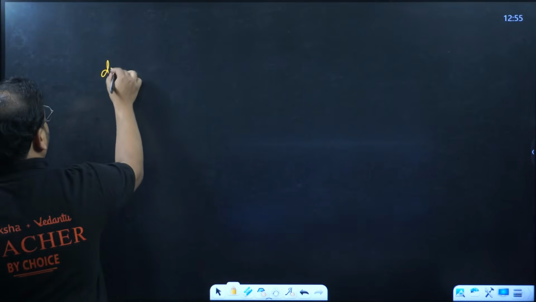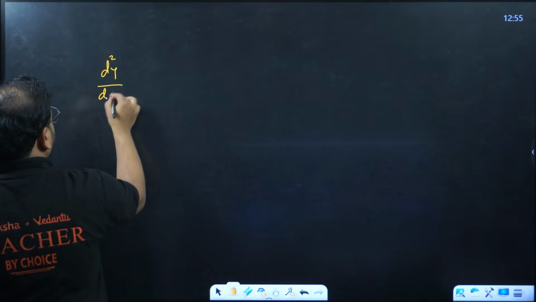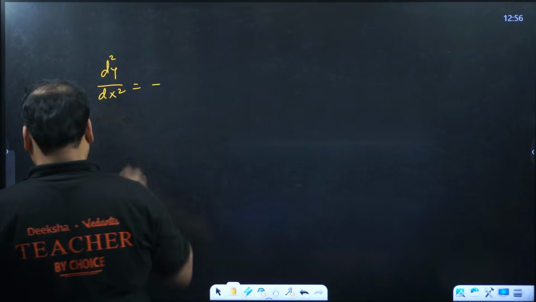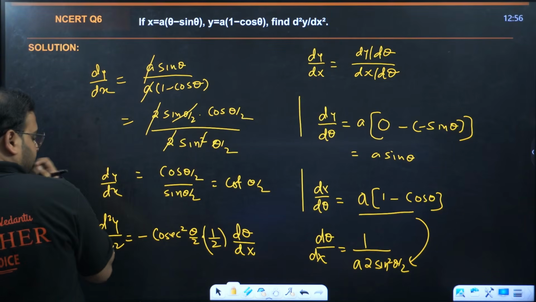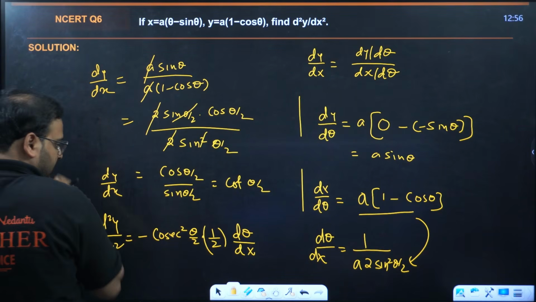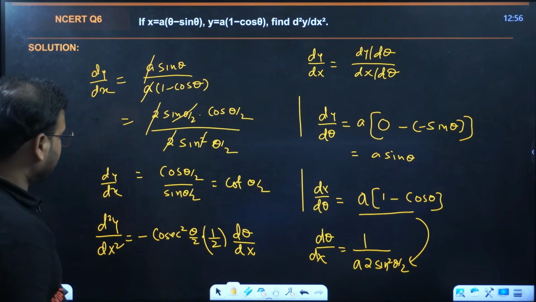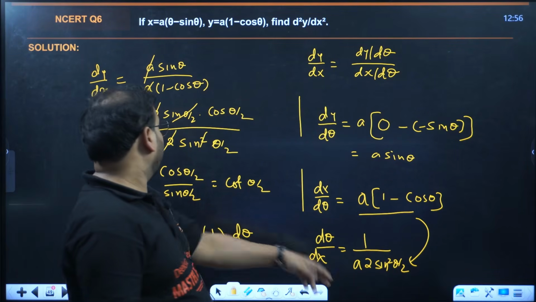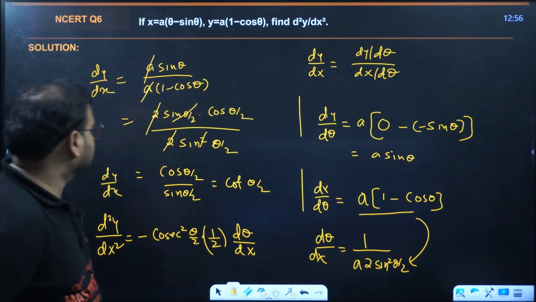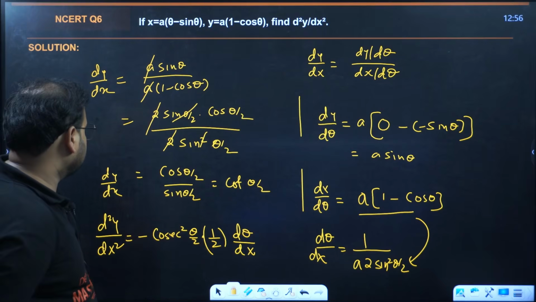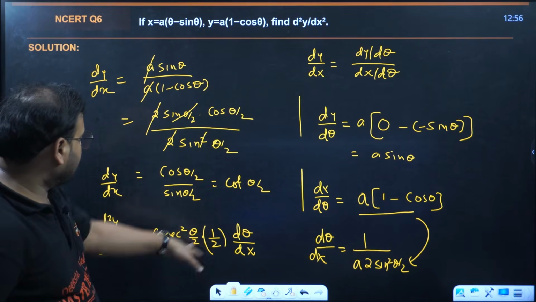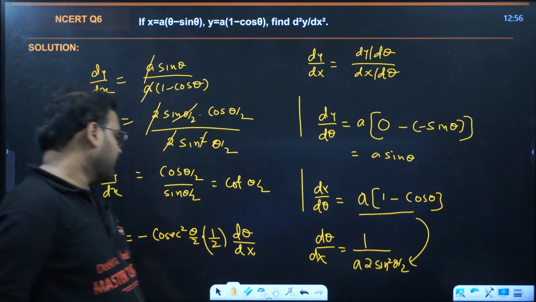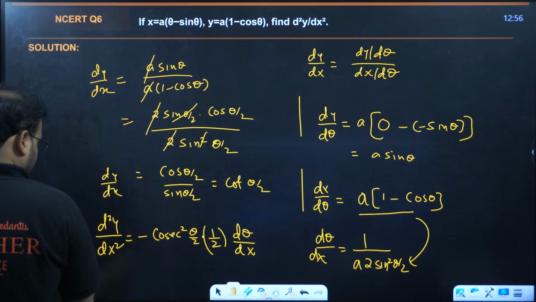Let's write all of them together. Dx square. So we are getting minus. Check. Yes. Correct, no? d theta by dx will be 1 by 2a sine square theta by 2. That's correct. And this is as it is. Cot becomes minus cosec square, theta by 2 becomes 1 by 2. So let's write this part first.